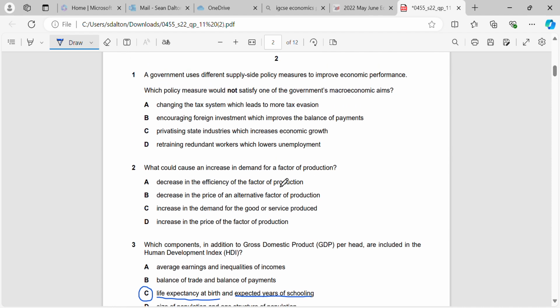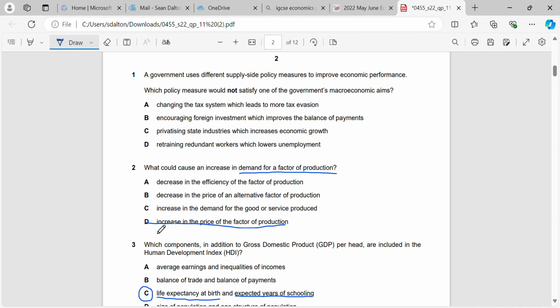What would cause an increase in demand for a factor of production? Okay, would an increase in the price of the factor of production? No, that's going to reduce the demand, right? Or cause a contraction in demand. Because if the price of it becomes more expensive, we're not going to want to use it as much.